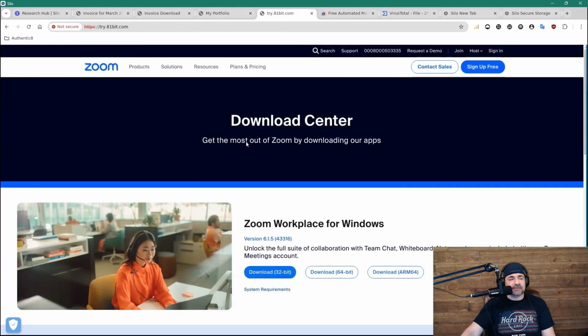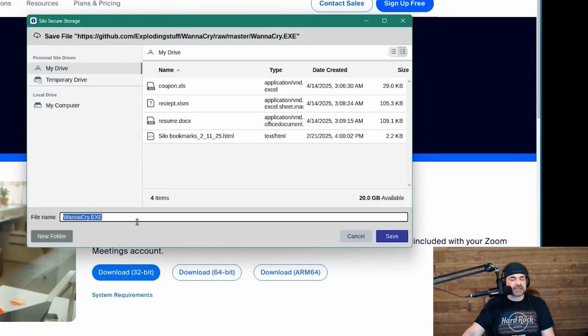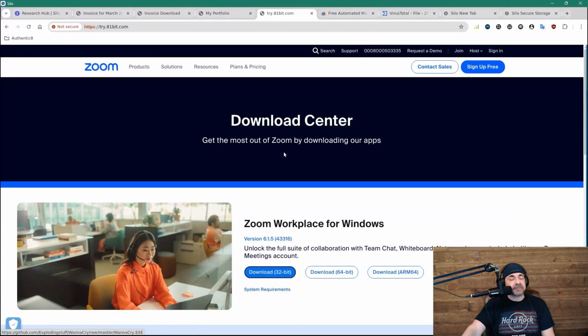So here's a website purportedly for downloading Zoom. It's not. It's a bogus site. But you go ahead and click here to download, and we're going to save. Now it's already named in this case, so it gives it away a little bit. It's WannaCry. But I think this is a really easy demo again.